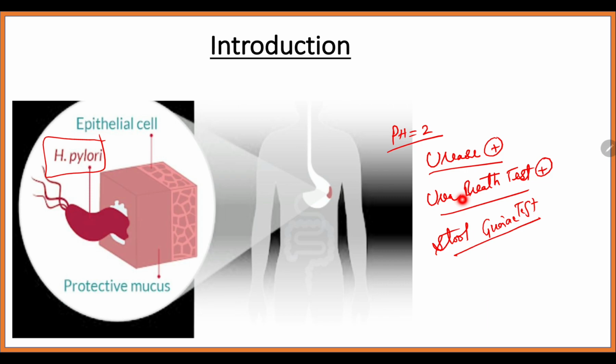Yes, so as far as treatment modality is concerned, it is a gram-negative bacteria. So it's basically a bacteria, and we are going to give antibiotics. As well, it is going to cause bleeding and ulceration of the gastric region, and thereby we need to treat the ulcer as well as eliminate the bacteria with antibiotics. For this, there are three different modalities of treatment as far as H. pylori treatment is concerned. One is triple regimen, next is quadruple regimen, and then sequential regimen.